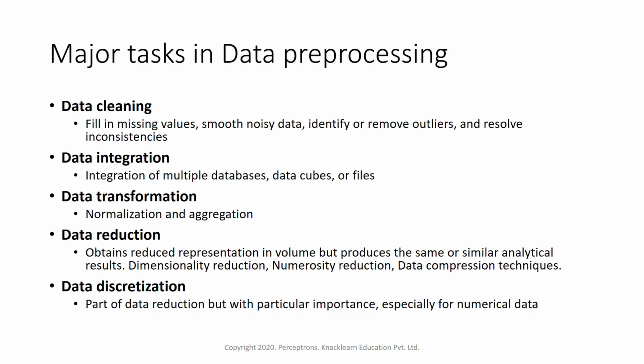Then noisy data: smoothing noisy data. If we have noise within the data, we have to smooth it. Identifying or removing outliers: if there are any outliers, we have to remove them, or we have to consider them based on the type of study we are doing. We have to identify if there is any outlier within the data. If needed, we have to remove the outliers and resolve inconsistencies within the data. If the data is inconsistent, we have to resolve those inconsistencies. Now the next one is data integration. While we are integrating data from multiple databases, how do we integrate?